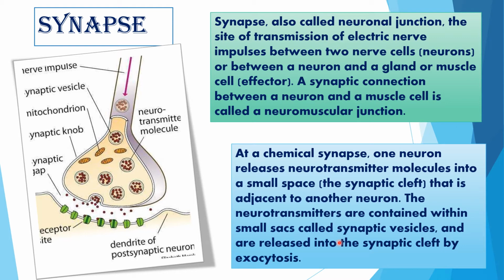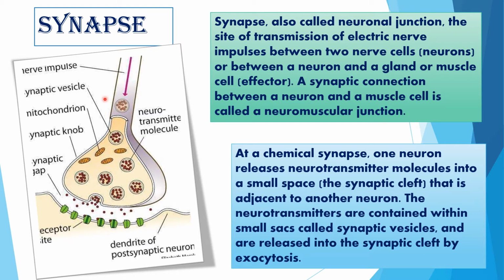So structure of synapse, you can say that under electron microscope, the terminal branches of the axon of the presynaptic part are found to end in certain expanded regions called synaptic knobs. They are present very close to the parts of the axon or dendrite or cell body of the second neuron. Each knob is covered by an intact membrane called presynaptic membrane. The synaptic knob contains mitochondria and a large number of vesicles called synaptic vesicles, which are filled with neurotransmitter substance or chemical material responsible for transmission of nerve impulse.